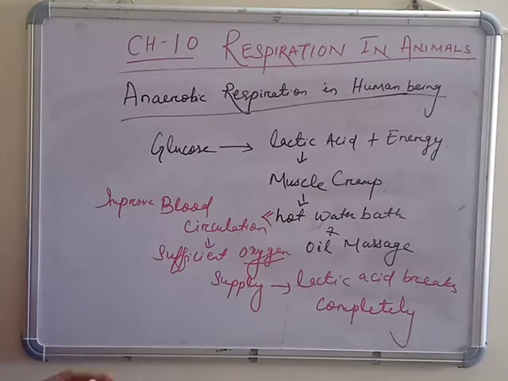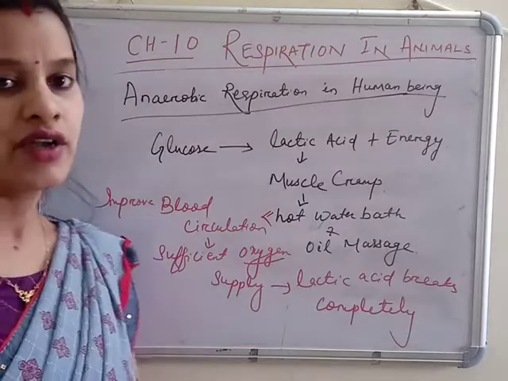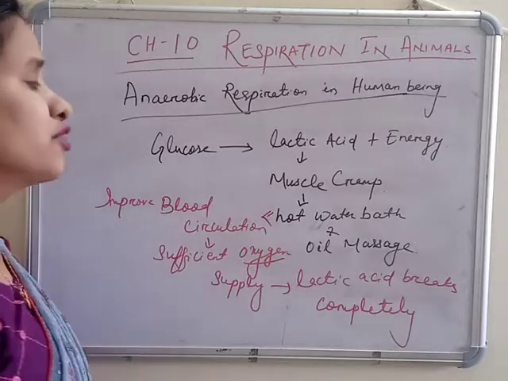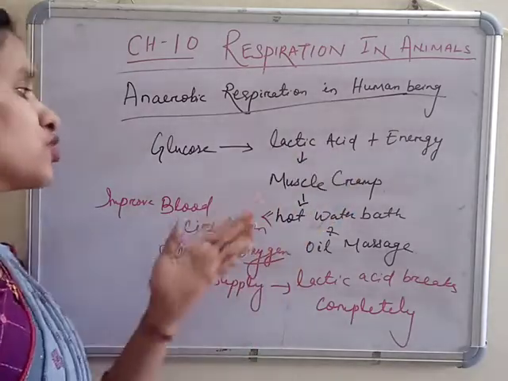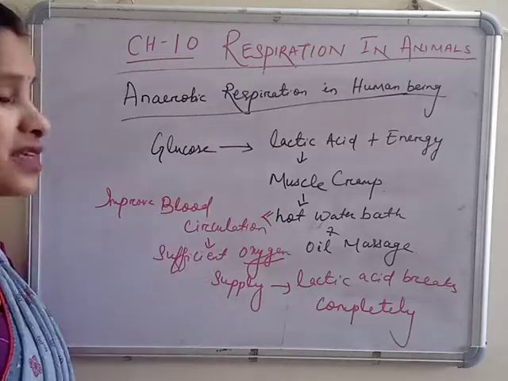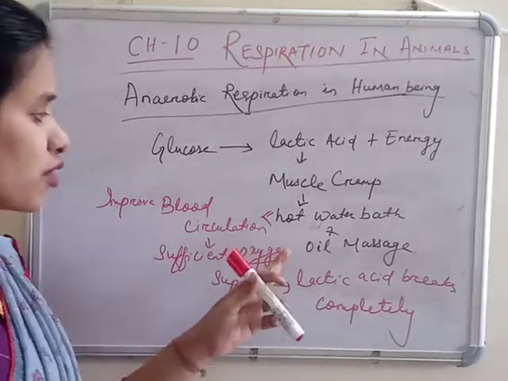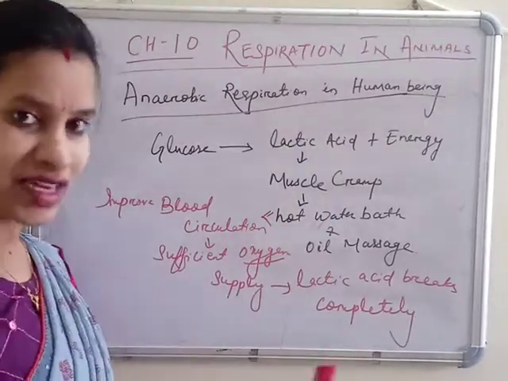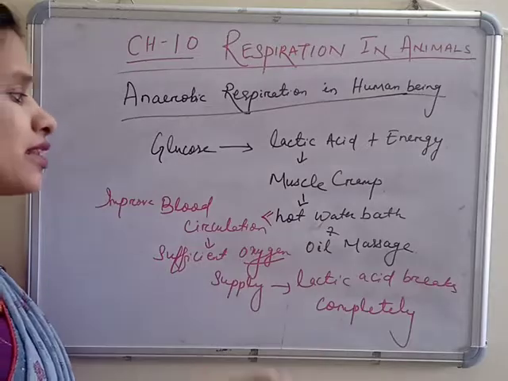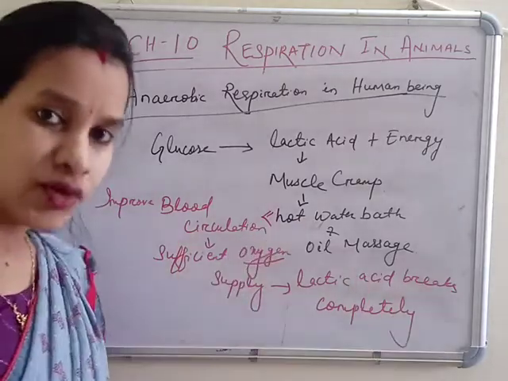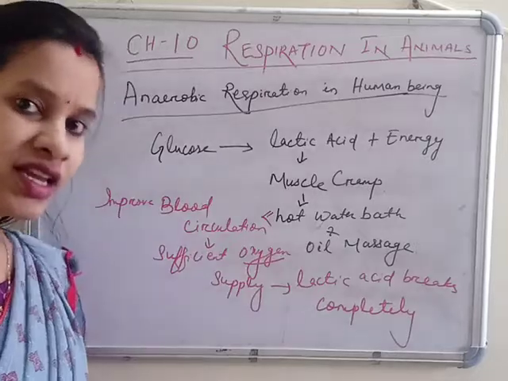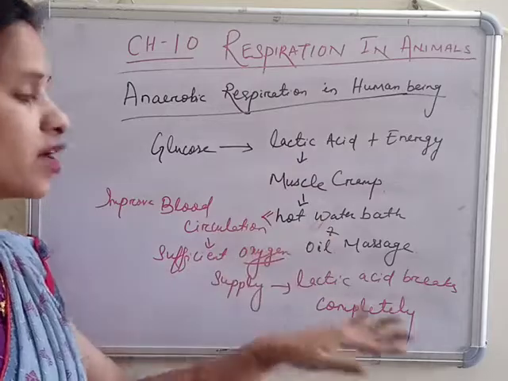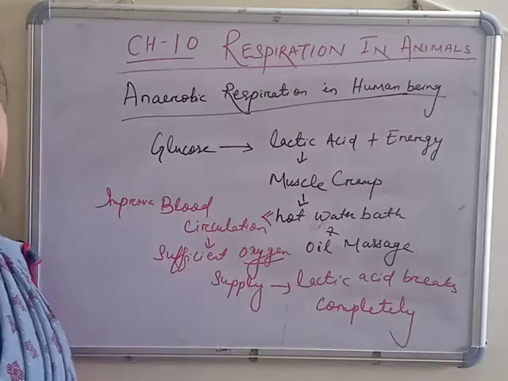Okay. So also when human beings are doing lots of physical work at one time, we respire anaerobically, which produces lactic acid, which gives you a muscle cramp. For relief, you can take a hot water bath or massage oil on that particular place. So you can get relief because a hot water bath and oil massage will improve your blood circulation, which gives you lots of oxygen and helps to complete your respiration process, which was partial and has now become complete. So you get relief from that.